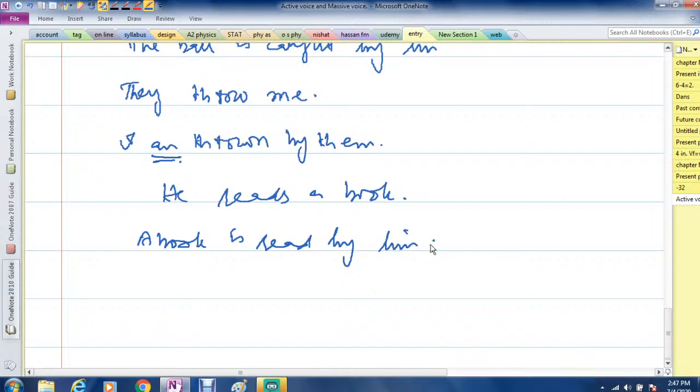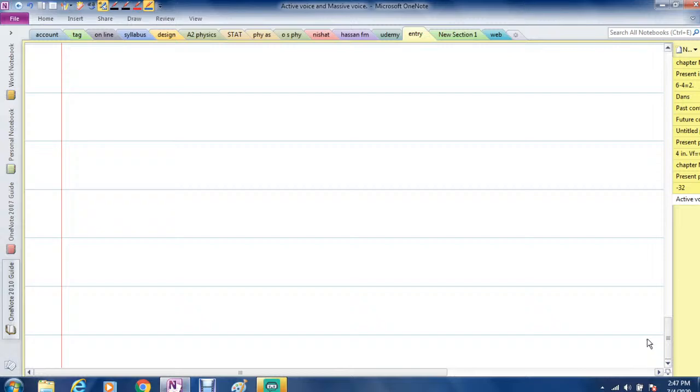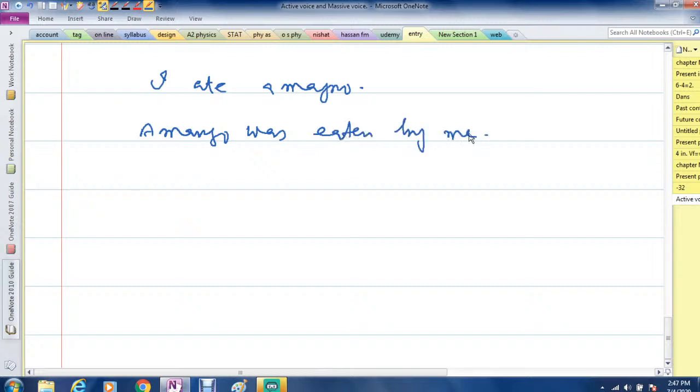So these are the present tense sentences. Suppose you have past tense, then in past tense you will be using was and were. For example, I will say I ate a mango. I will write a mango, and then this past I will use was. A mango was eaten by me.